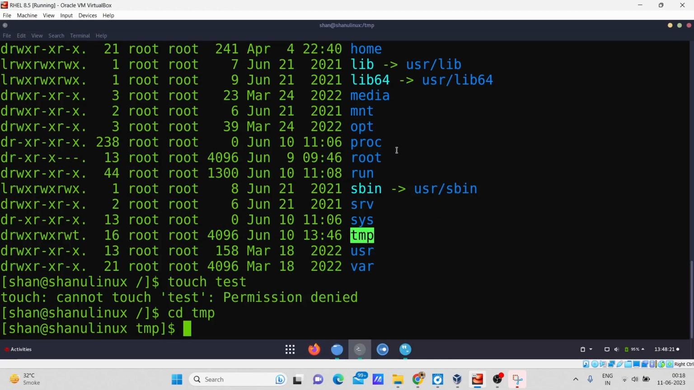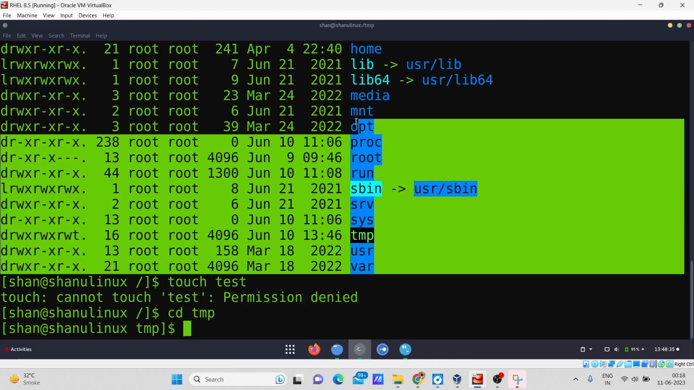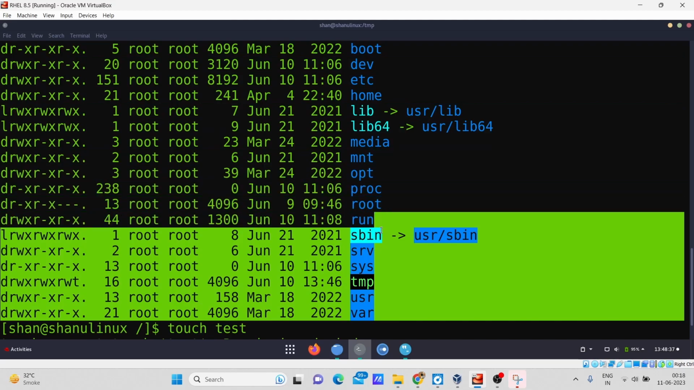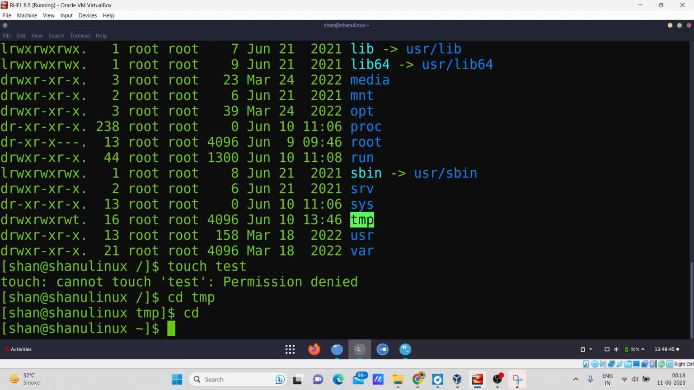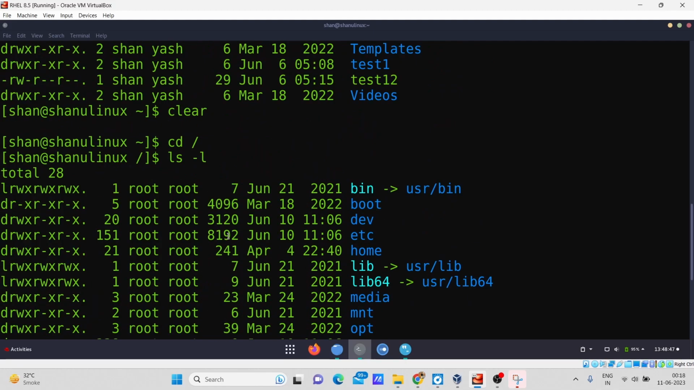But what if I create a file in here and try to redirect myself towards the file? It won't be possible, because the things displayed here are directories, and you can directly redirect yourself towards directories with the cd command.